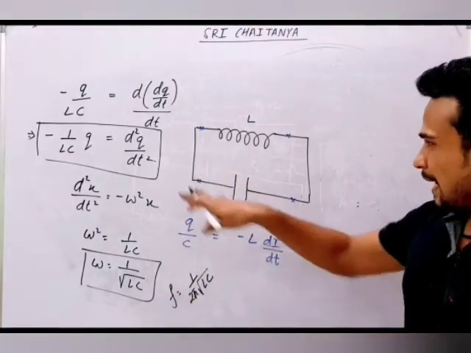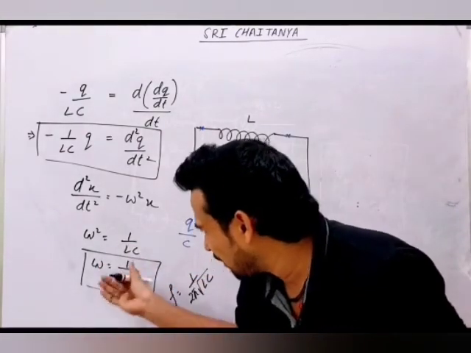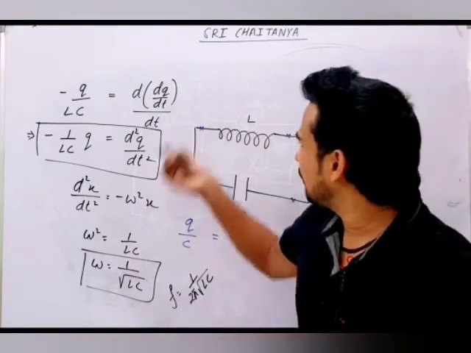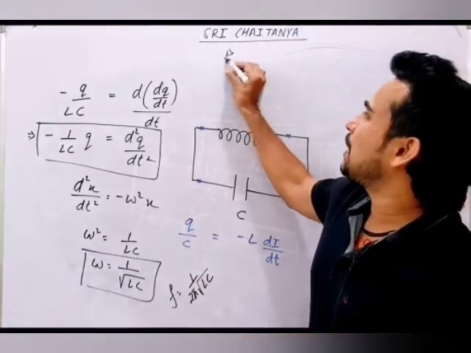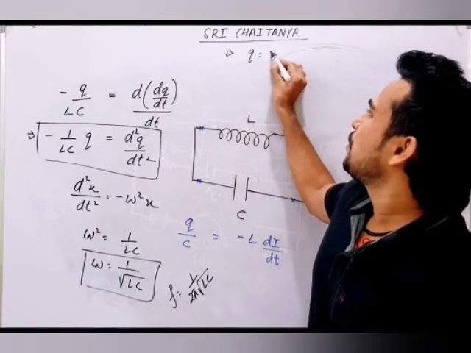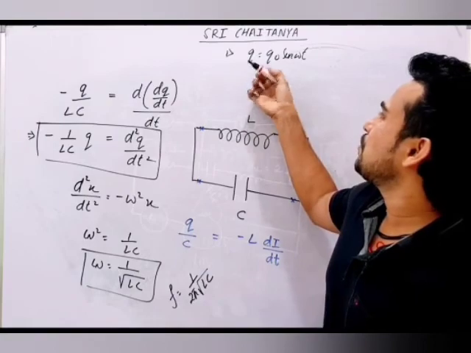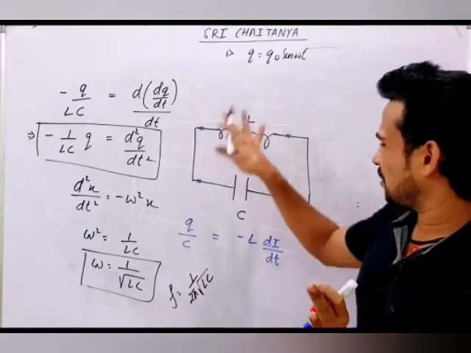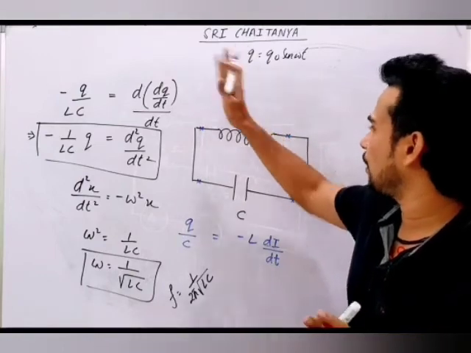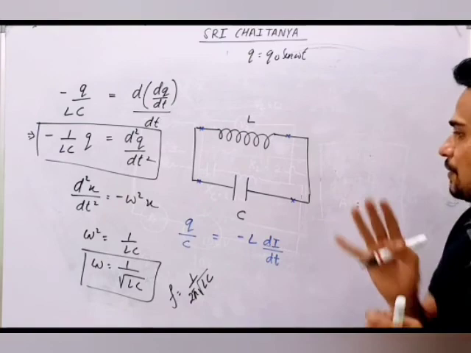So this is mathematically what we have got. And if you want, you can write Q naught also. You can write charge depending on the equation of SHM: charge Q equal to Q naught sine omega t, or you can write Q equal to Q naught cos omega t also. So this is how we can write the equation. Okay, no problem. But important is not this.